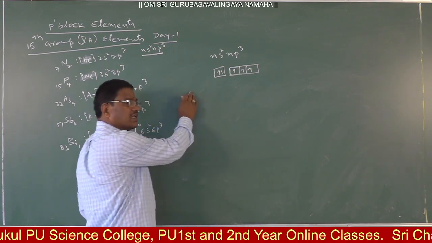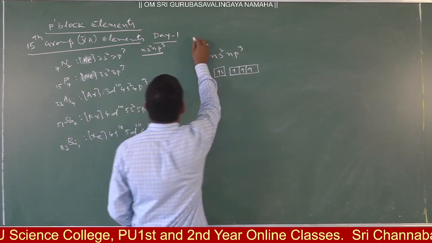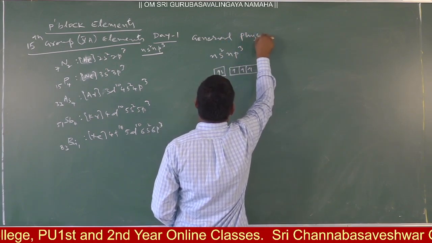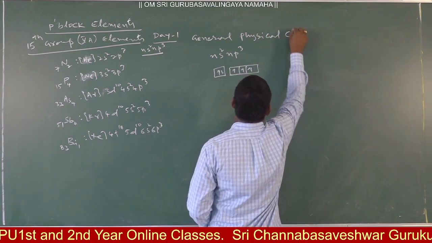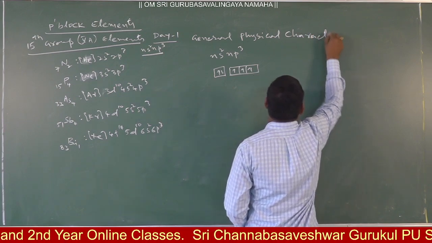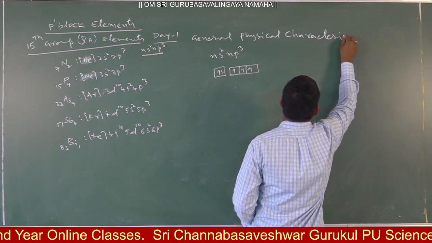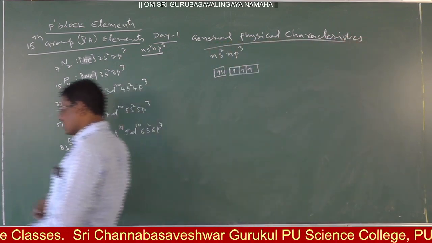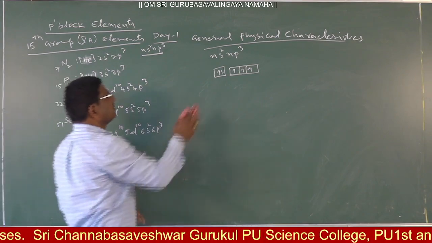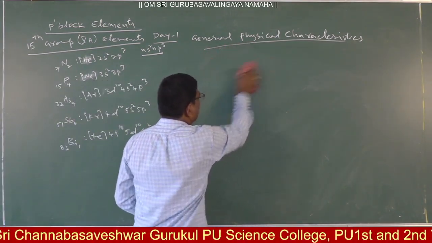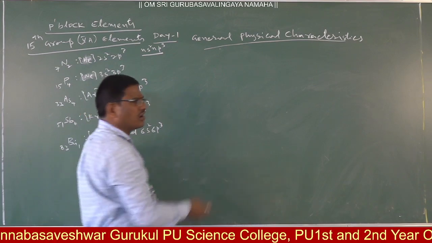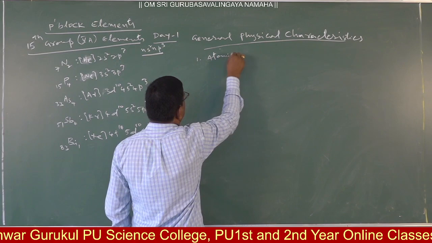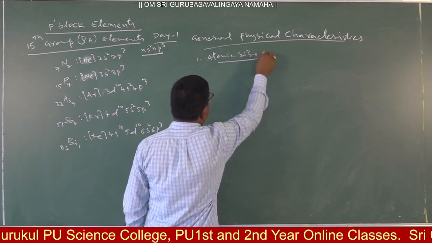General physical characteristics. Here, what are the general physical characteristics? First, size, either atomic size or ionic size or covalent size, whatever it may be. One, atomic size. What happens?